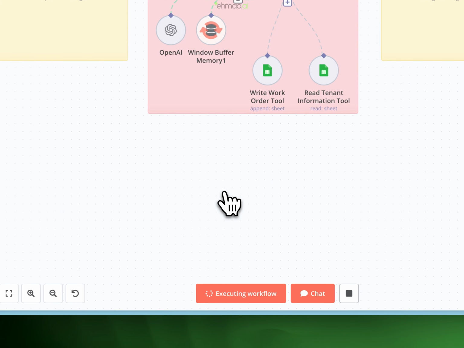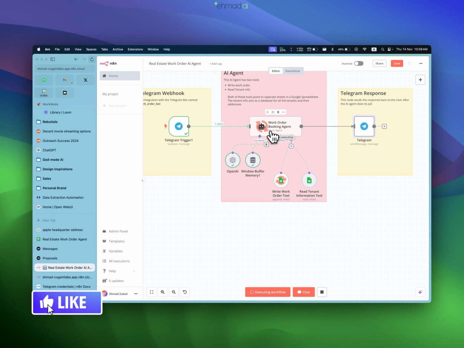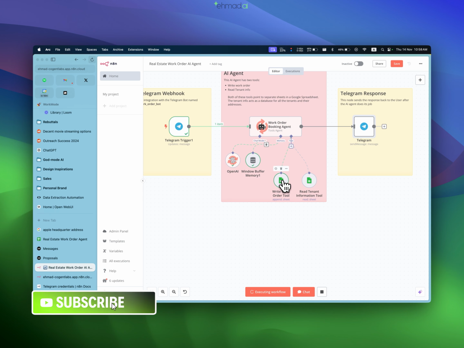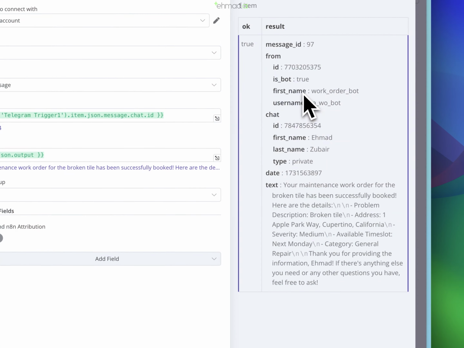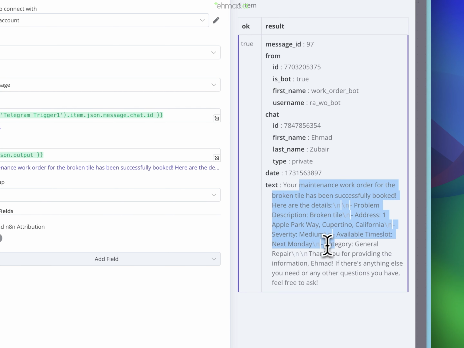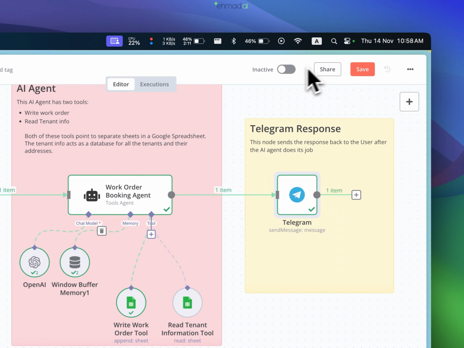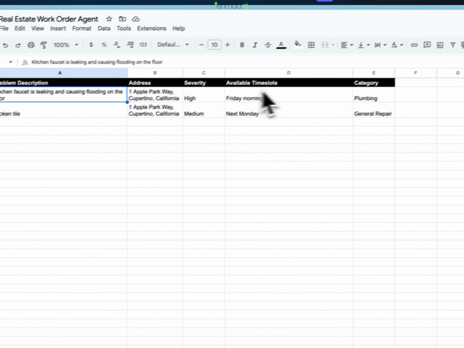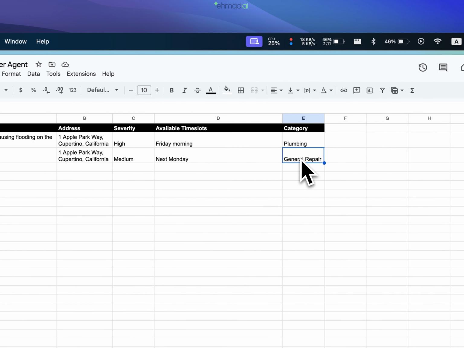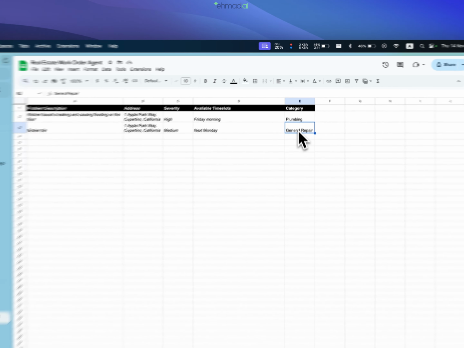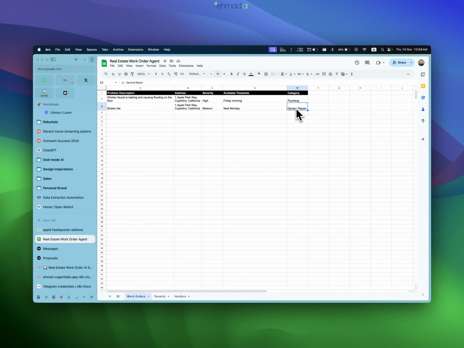Click on test workflow. We got the information. It went ahead, used this tool, went to the OpenAI model and gave me a response. Again, on the right, you'll see your maintenance work order for the broken tile has been successfully booked. Here are the details. Thank you for providing the information. And if I go back to the real estate work order agent, you'll see broken tile, address, medium severity, next Monday, general repair. And it did all of this on its own by me only writing two simple messages and giving it that context.